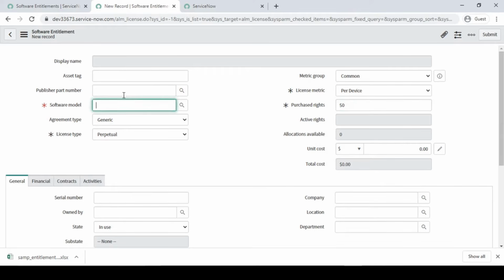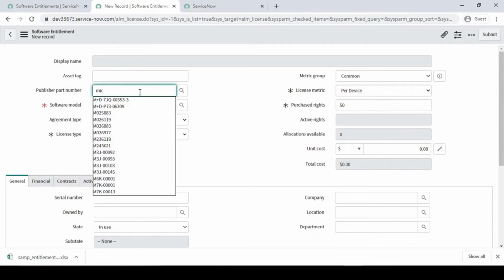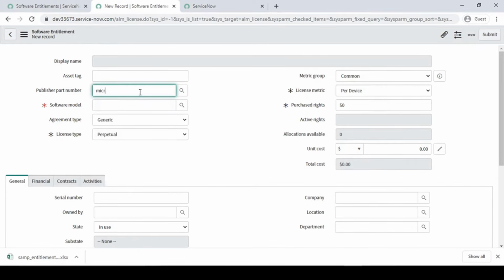What is the software model, and who is the publisher? If you are going to purchase from MS Office or Microsoft, then we have to select Microsoft. Oh sorry, this is the publisher part number; the software model will come over here.